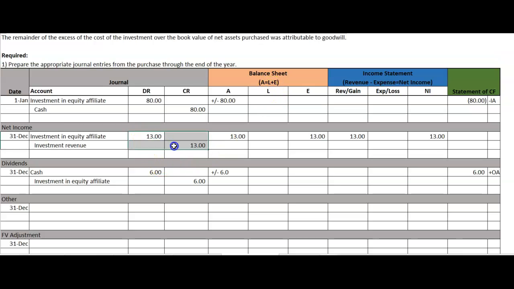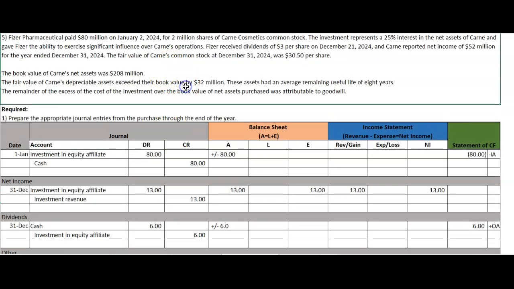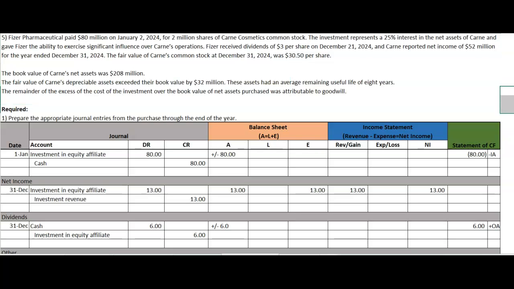So instead of $13 million in net income, we would have only had 12 because their income would have been $1 million less for our portion. So all we need to do is go in and reverse this down to 12. So we're going to go in and we're going to debit the investment revenue, and we're going to credit the investment in equity affiliate. Oops, I misspelled affiliate there. There we go. By 1. So that way the net impact to income here is 12, not 13, because we would have additional depreciation had we physically purchased this company.